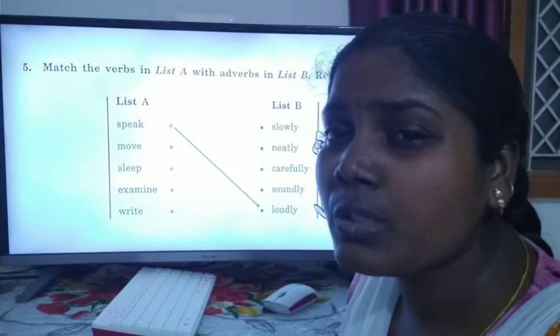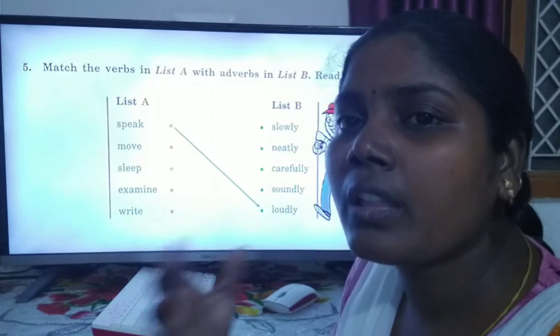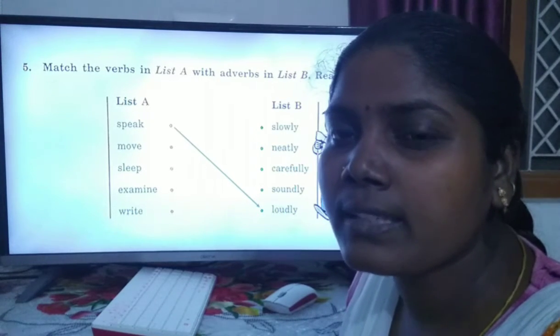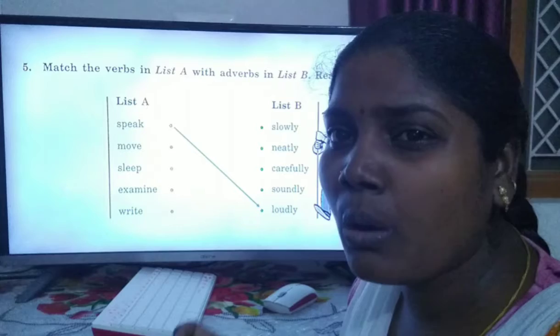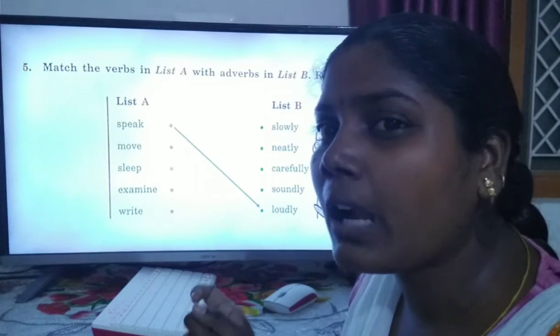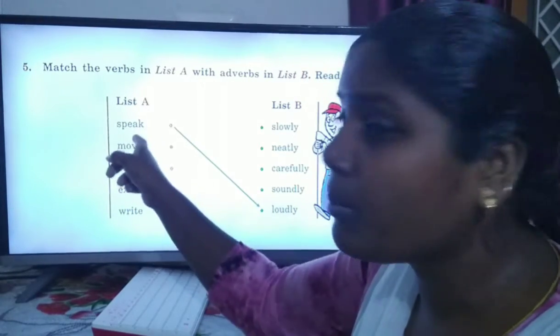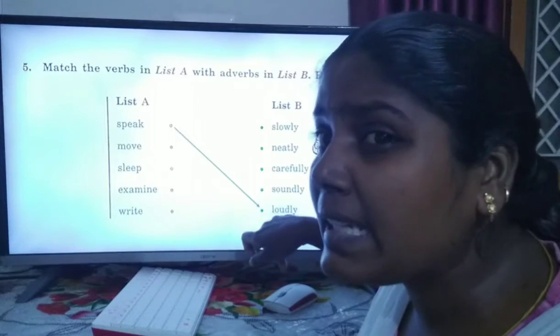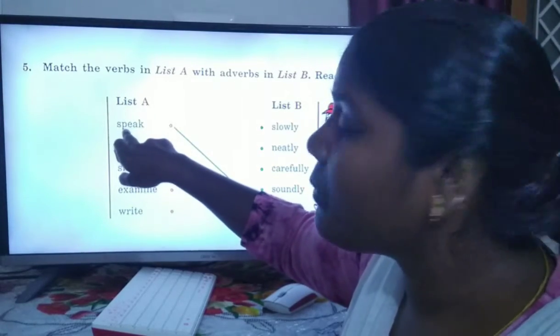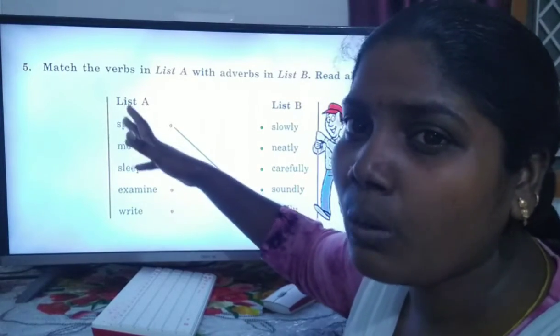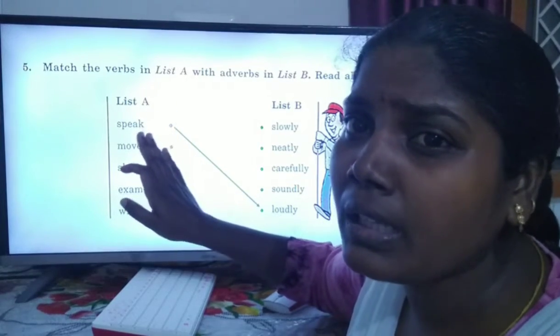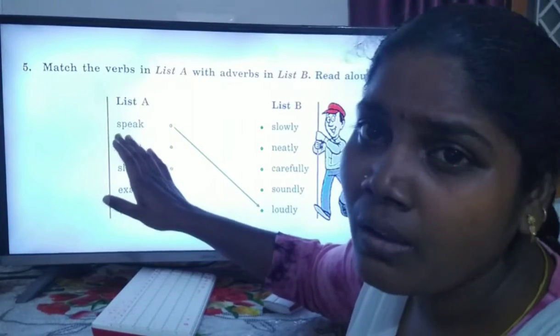We should speak loudly, then others can hear our voice. So loudly is an adverb, speak is a verb. Speak loudly gives a clear meaning and describes the verb.